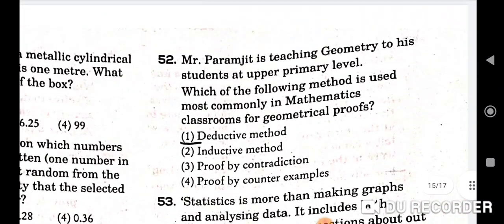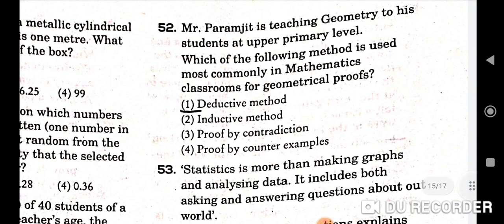Next question is, Mr. Paramjeet is teaching geometry to his students at upper primary level. Which of the following method is used most commonly in mathematics classrooms for geometrical proofs? Deductive method. First one will be the correct option.